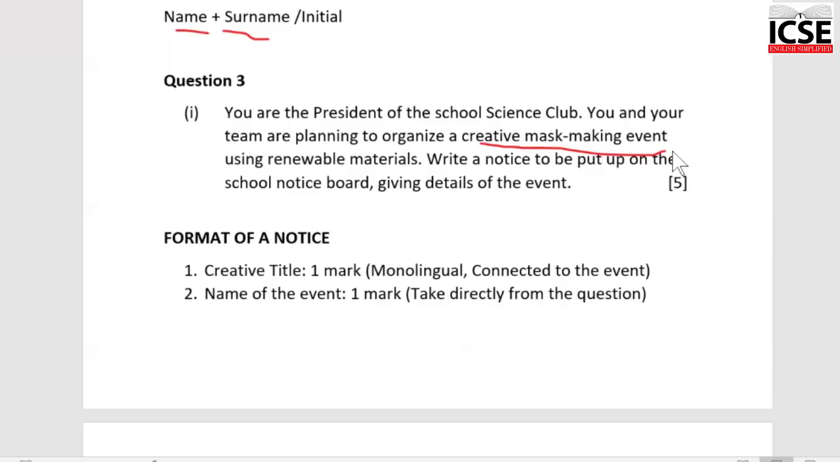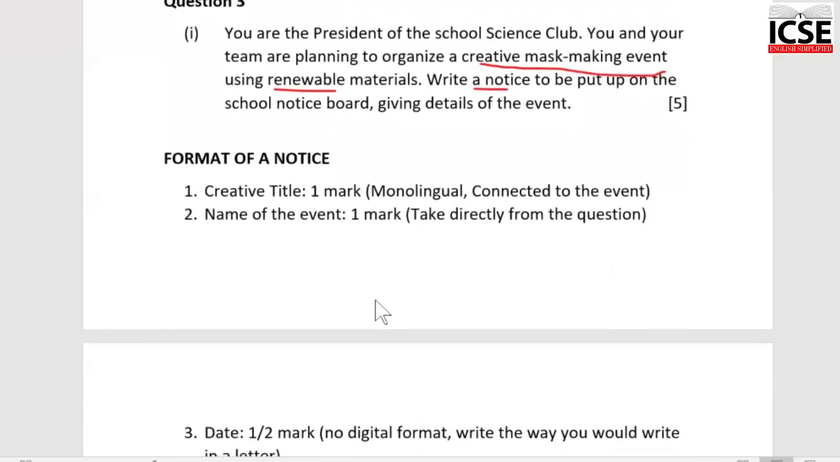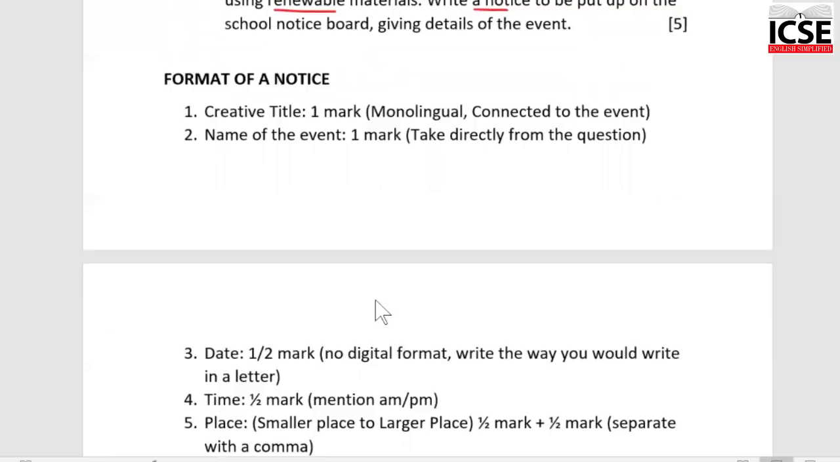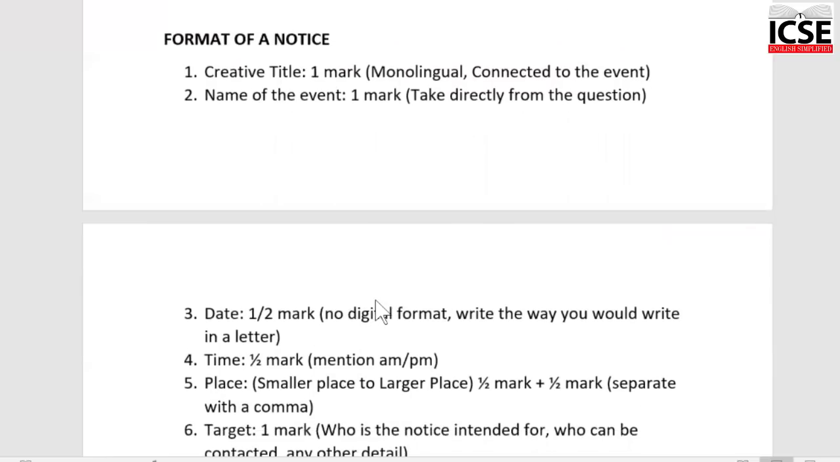So I do not know, there might be something like this in the examination. They have asked us to write about a mask making event using renewable material. So here they bring in the element of eco-friendliness. Write a notice to be put up on the school notice board giving details of the event. Again, revise the format of a notice. You know what are the points that must be there so that you get your full 5 marks. See the video on the notice again.